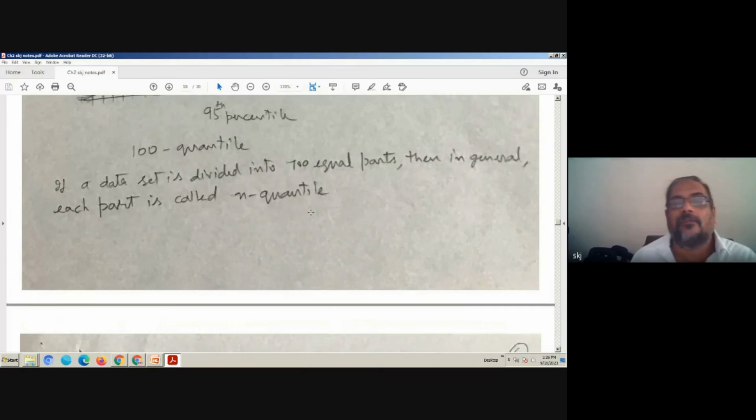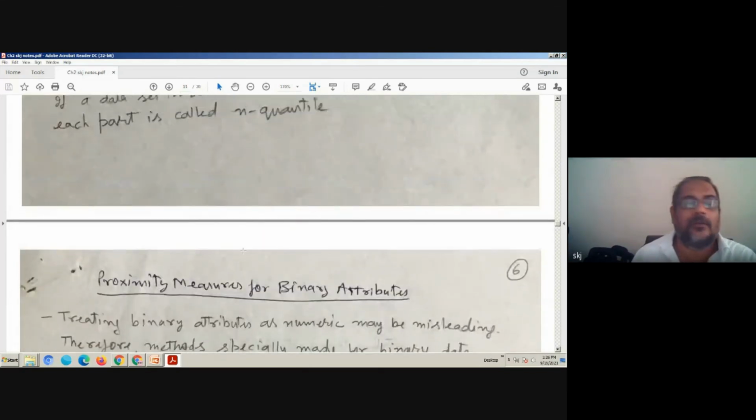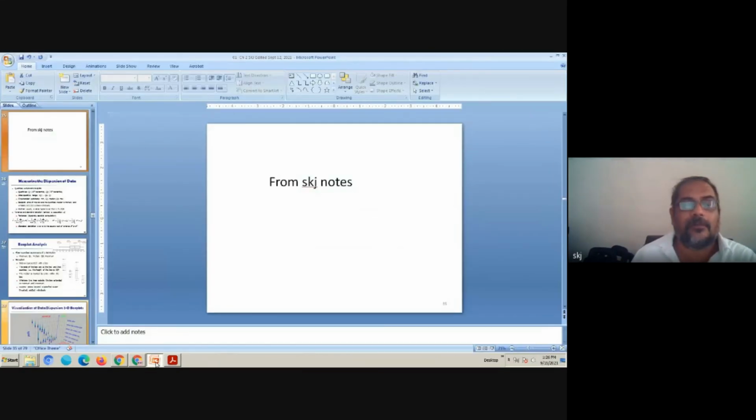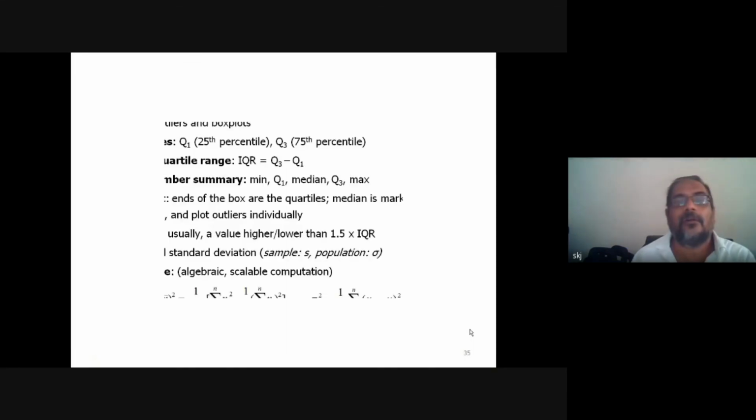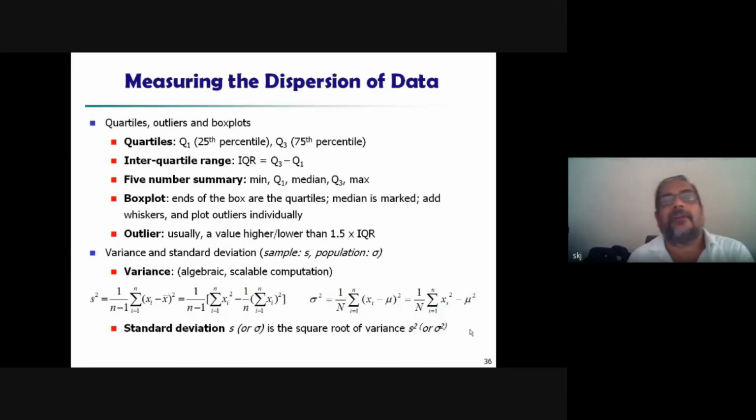n quantile. Now we come to this repeated slide. Now, measuring the dispersion of data: quartile, outliers, box plot.